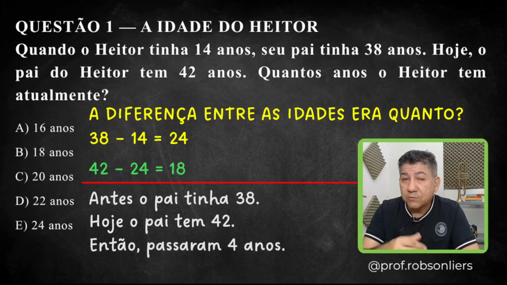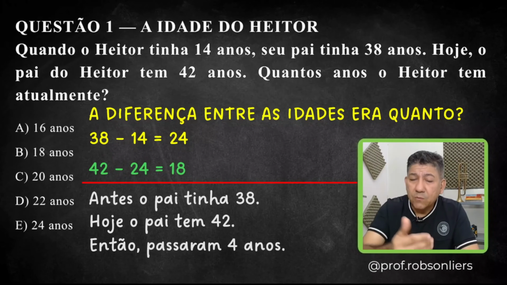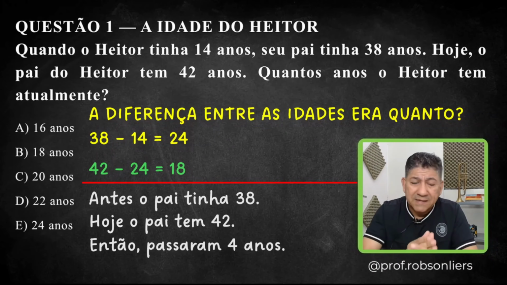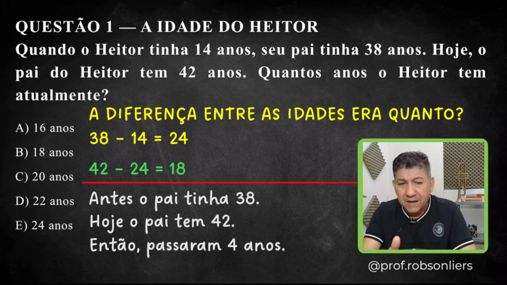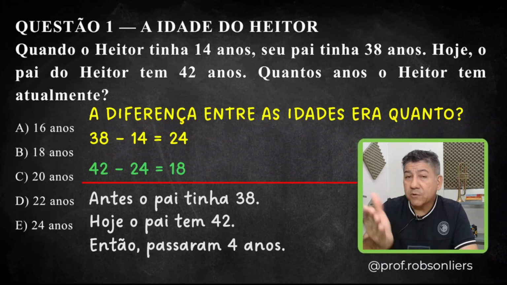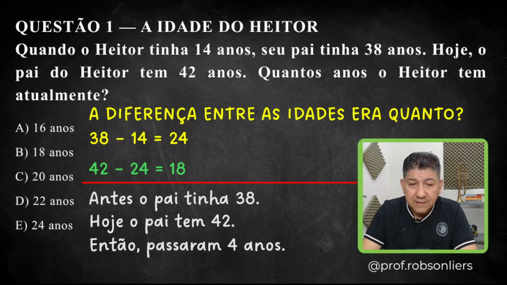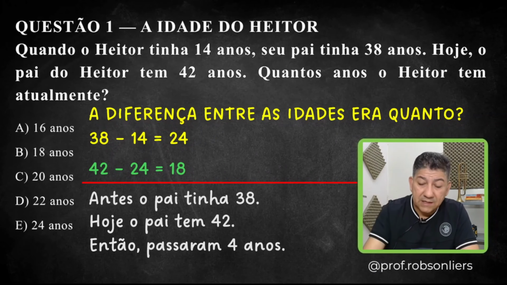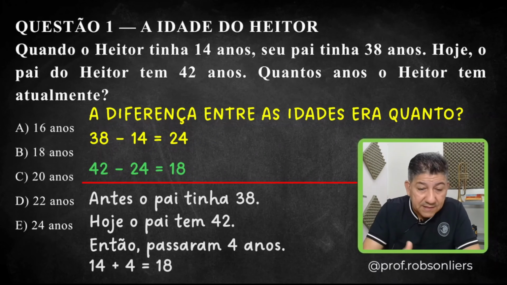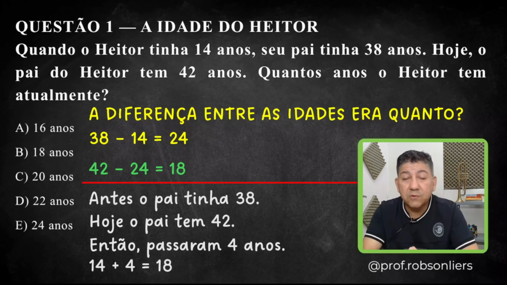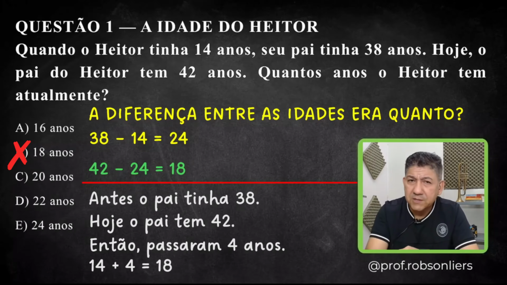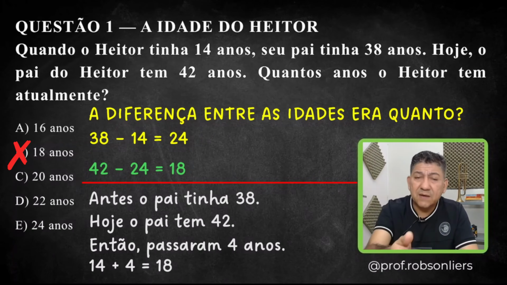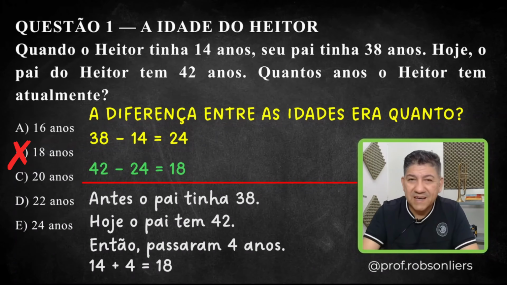If 4 years have passed for the father, then 4 years have also passed for Heitor. Time passes the same for everyone. For the father, for Heitor, for me, and for you, time passes the same. If Heitor was 14 years old, plus the 4 years that have passed, 14 plus 4 equals 18. So today, Heitor is 18 years old, which matches option B, the correct answer. There you go, 2 ways to solve it. Did you solve it in a third different way? Let me know in the comments, all right?